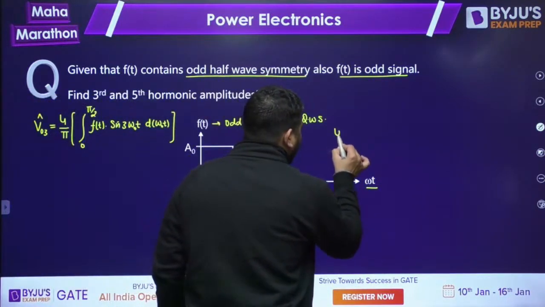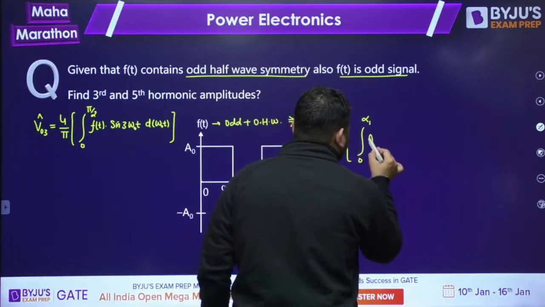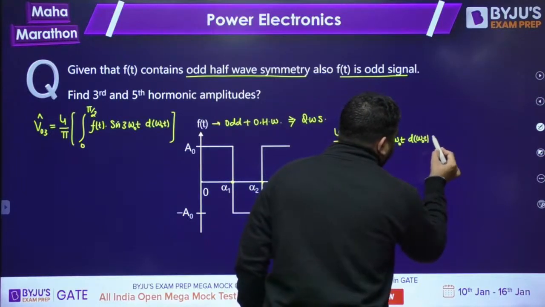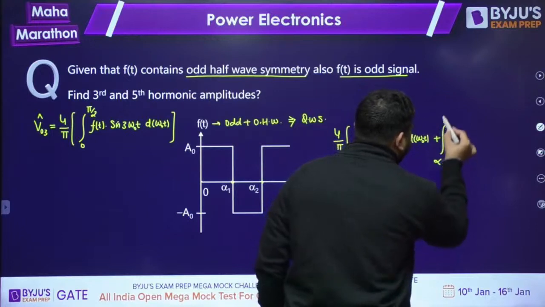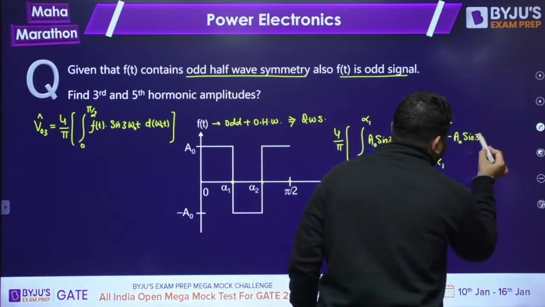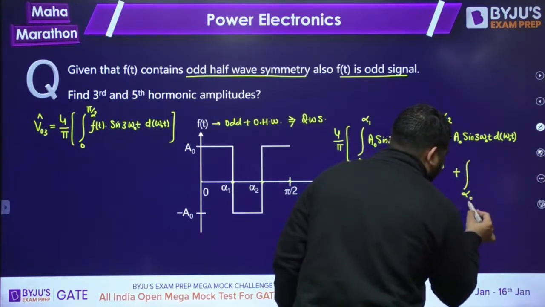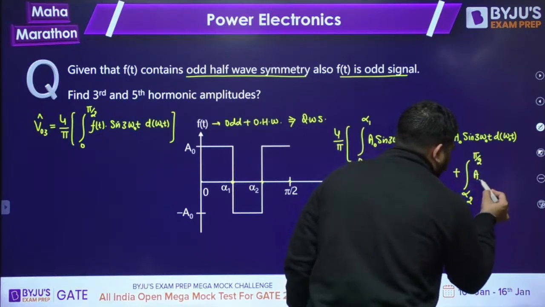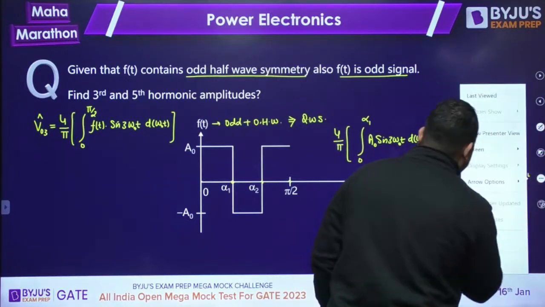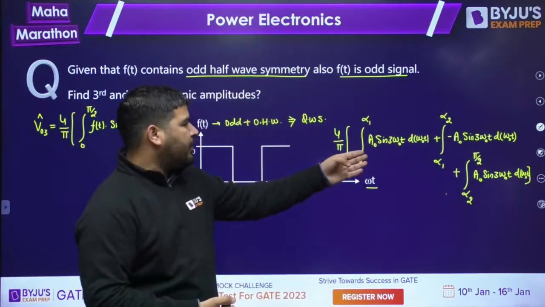It will be 4 by pi, from 0 to alpha 1 the function is a naught sine of 3 omega naught t d omega naught t, plus from alpha 1 to alpha 2 it is minus a naught sine of 3 omega naught t d omega naught t, plus from alpha 2 to pi by 2 again a naught sine of 3 omega naught t d omega naught t. This way you can calculate.